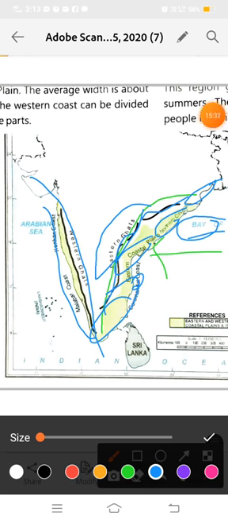Now in our next video lecture, students, I will explain the northern Circars and then the Coromandel coast, and then I will tell you about the location of the western coastal plains.